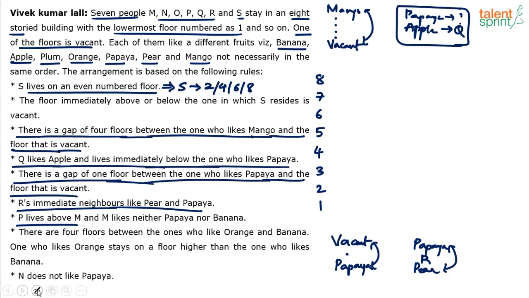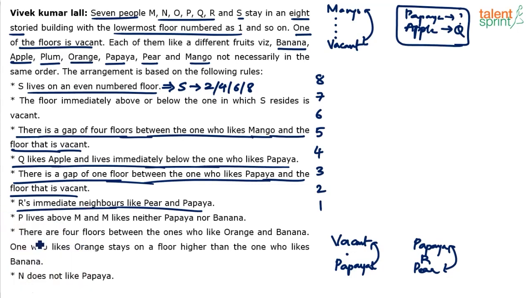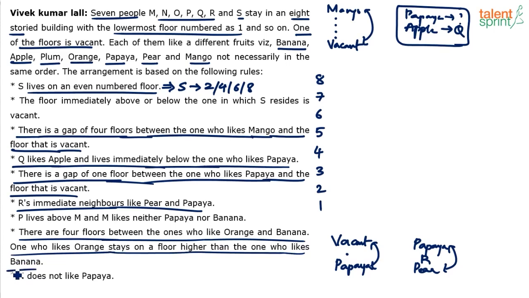Look at what it says. One second. Yeah, look at the statement. He says there are four floors between orange and banana, and orange stays on a floor higher than the one who likes banana. So clearly orange will come above banana, and there are four floors between orange and banana. So if it is orange, then we need to have four floors between orange and banana. Yeah, orange is above banana very clearly, and N does not like papaya.